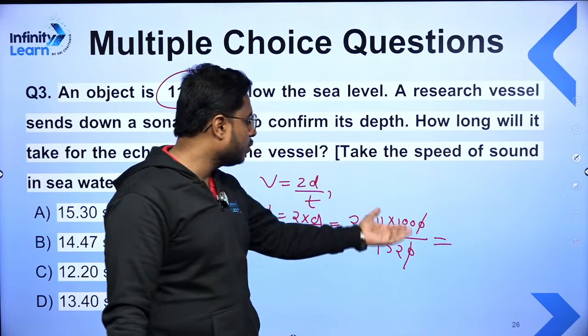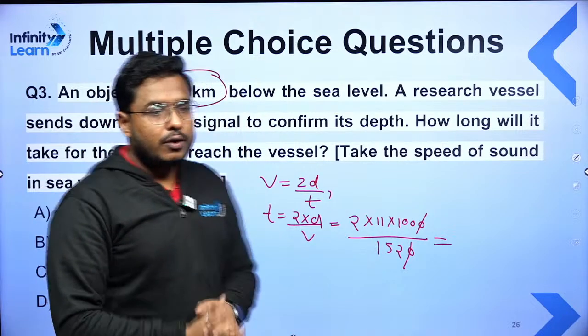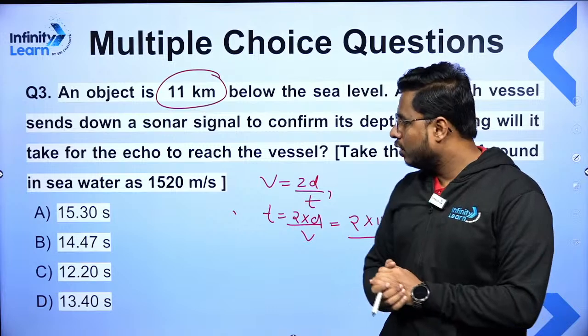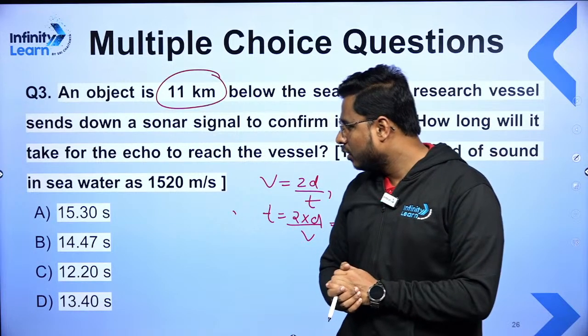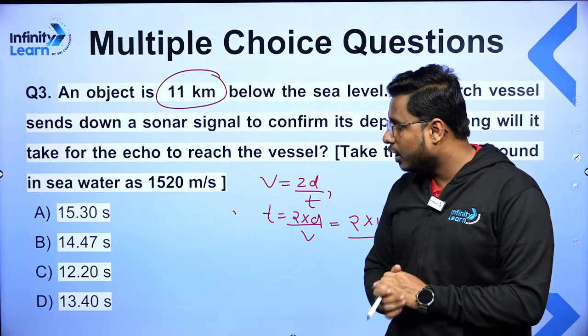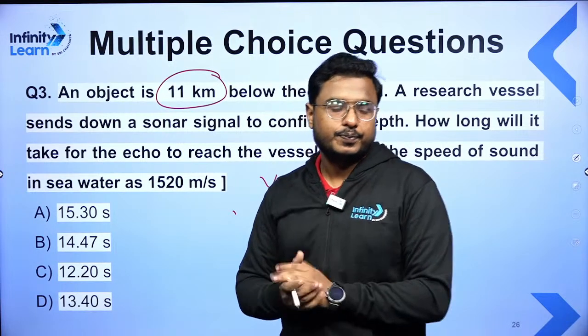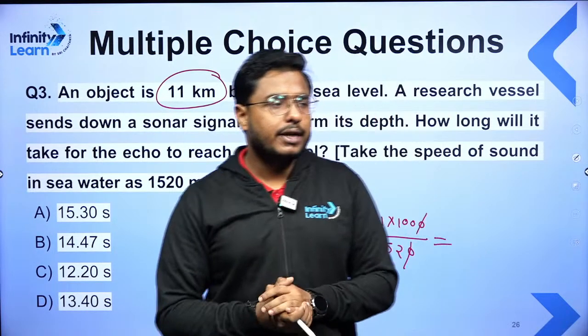2 into 11 into 100 divided by 152. Few options are here. 15.30 second, 14.47 second, 12.20 second, and option D is saying that 13.40 second. Quickly answer, everyone.